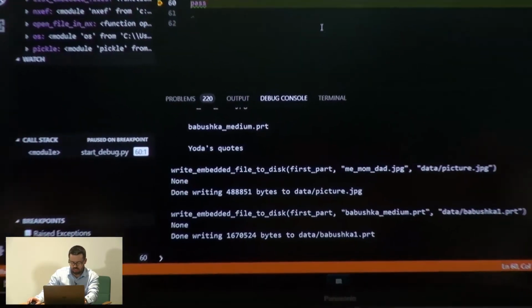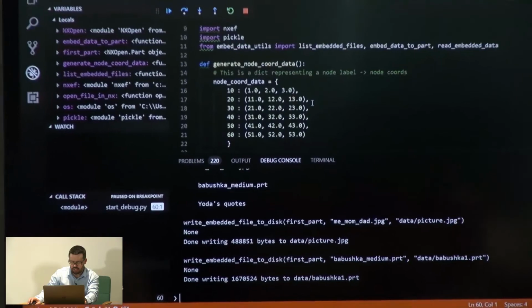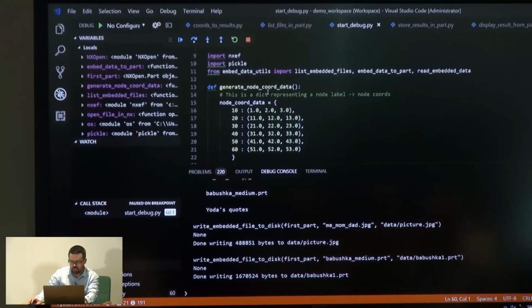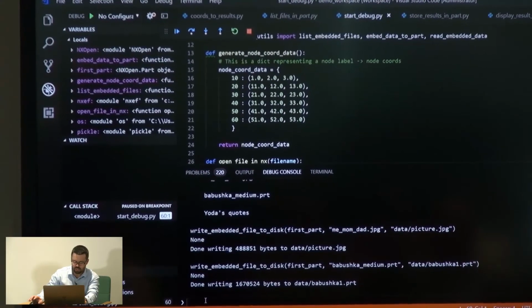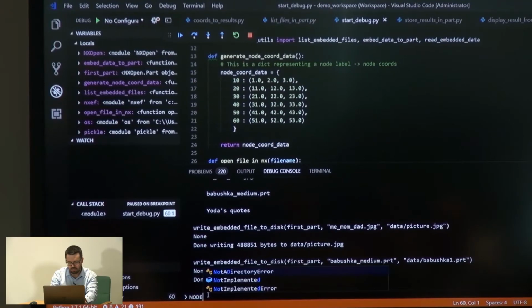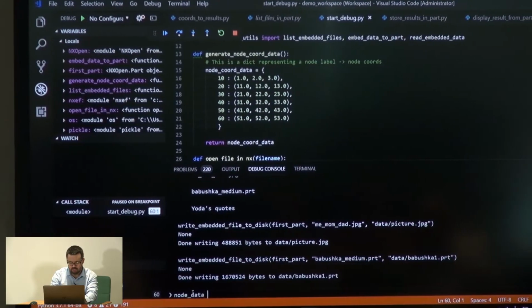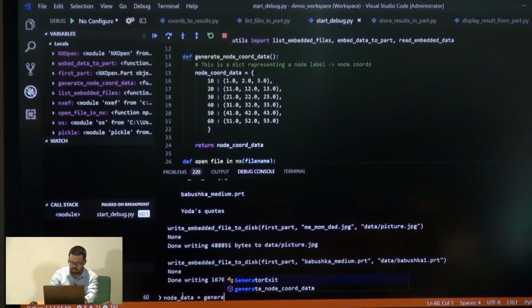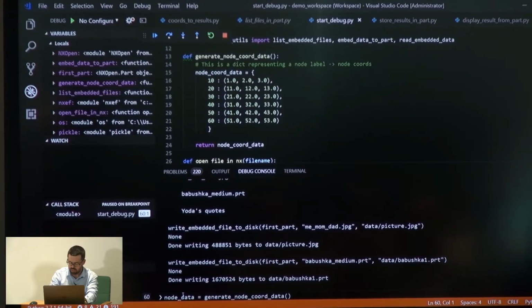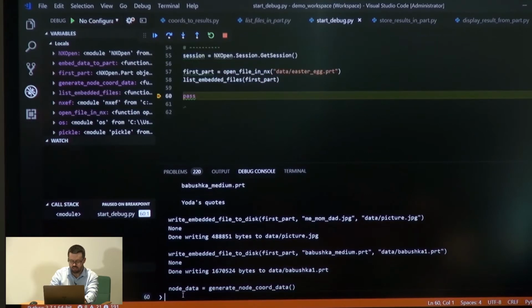Let's just go see in here what we had. I hard-coded a bunch of data here, and I'm going to create something. Sorry, node data is equal to generate. So I have this function, like on a cooking show, that generates this data for me, and now it's stored.